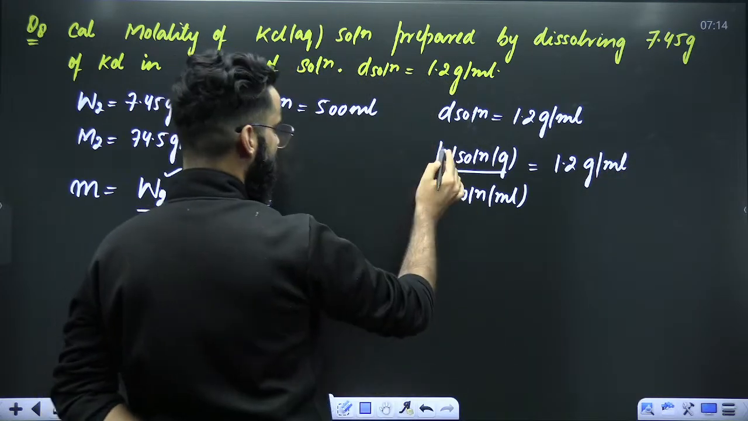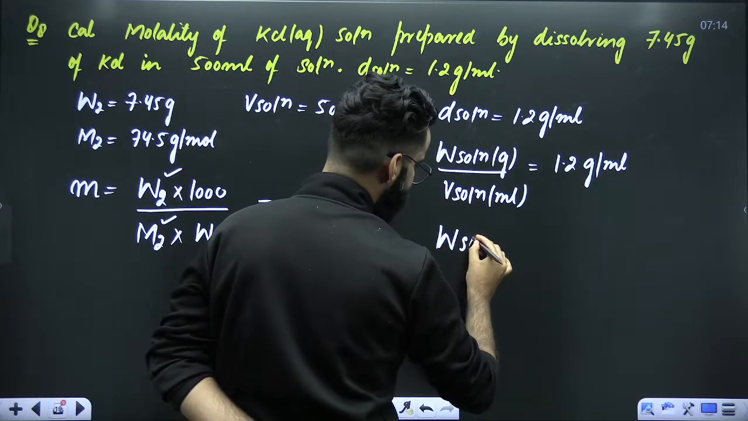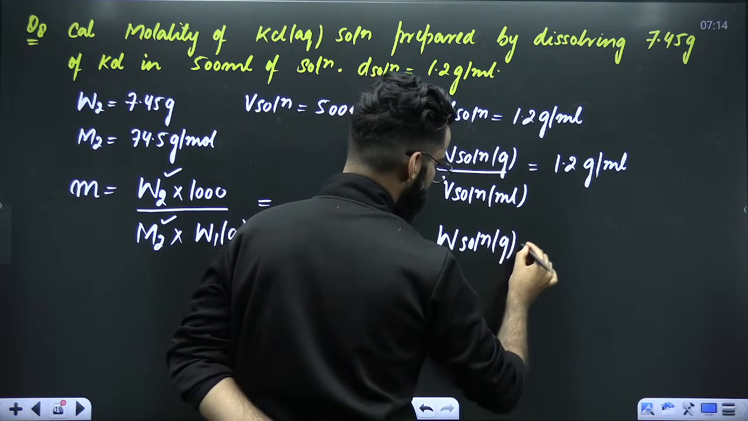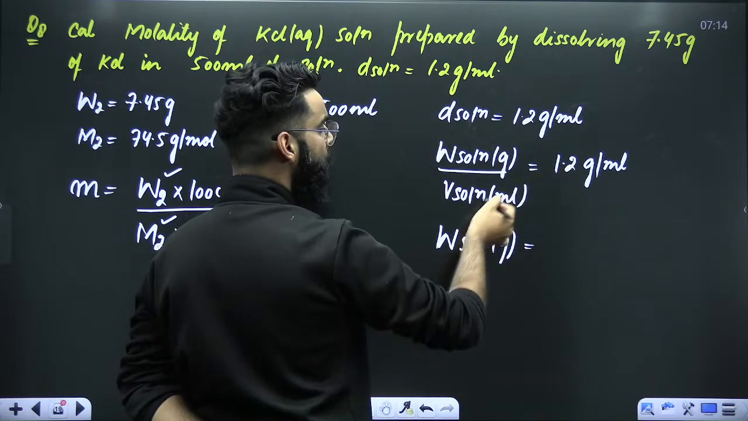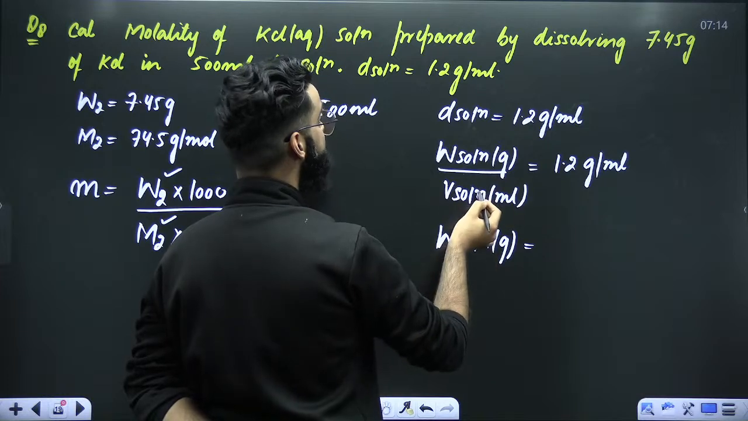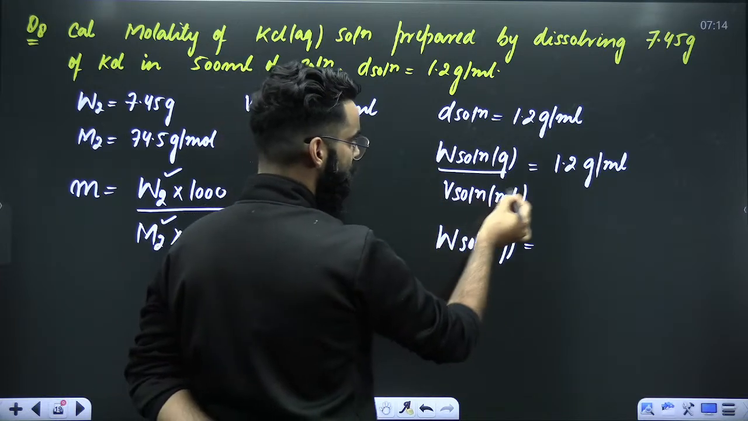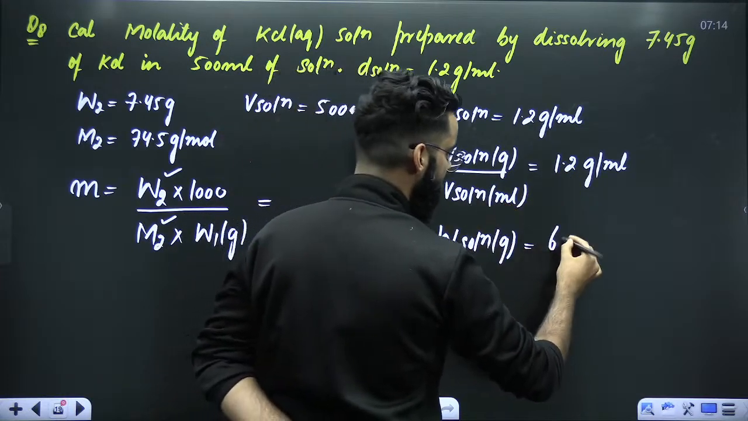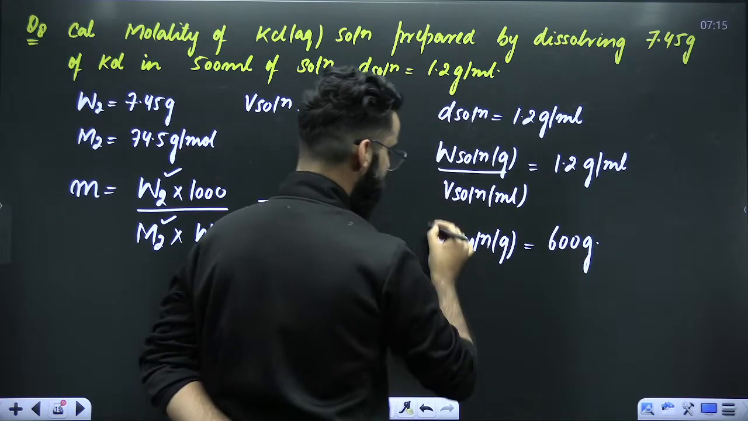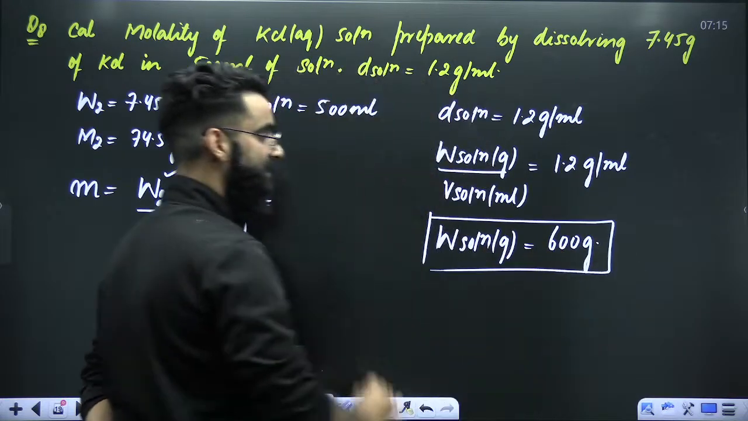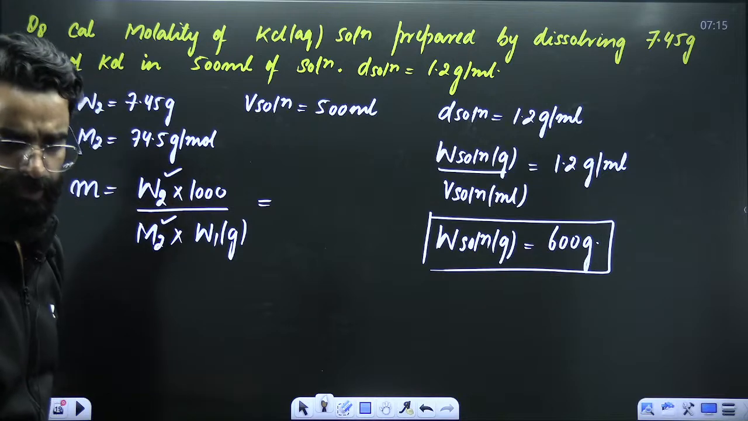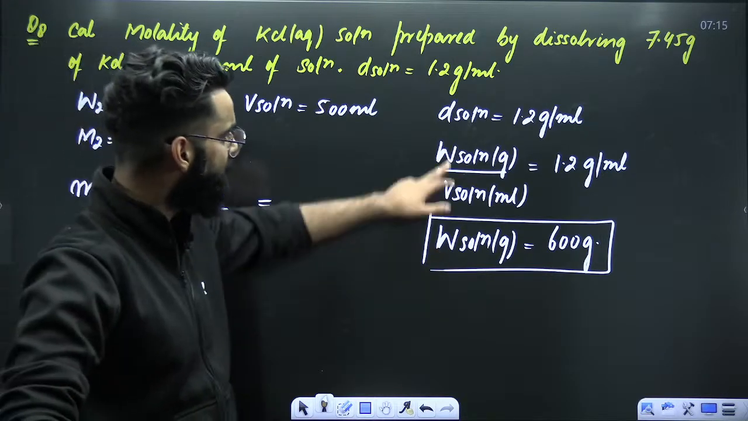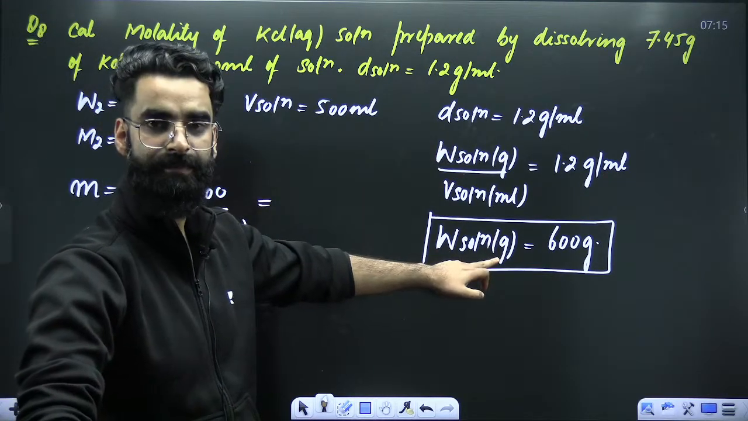Now tell me, mass of solution will be equal to 1.2 into volume of solution. Volume of solution is 500 ml. So 500 into 1.2, it makes it 600. So I would say the mass of solution is 600 grams. The mass of solution is 600 grams, right?